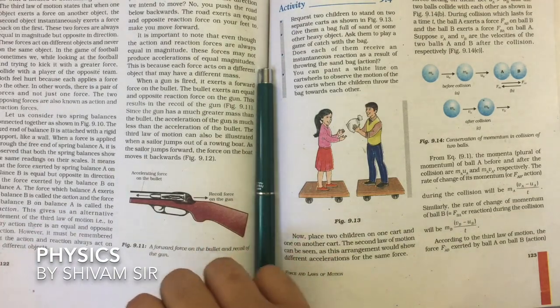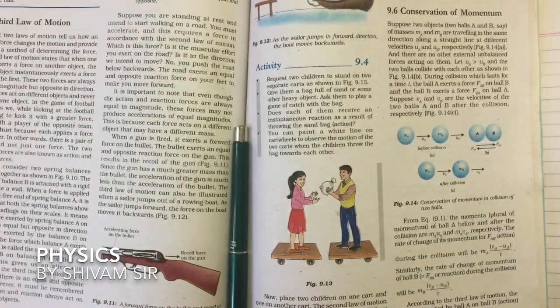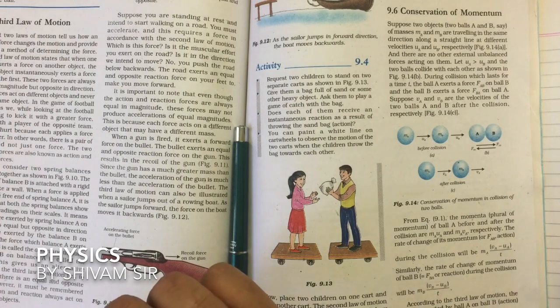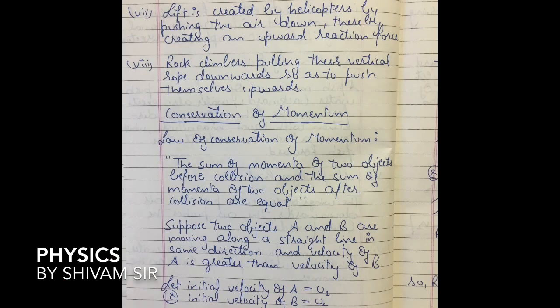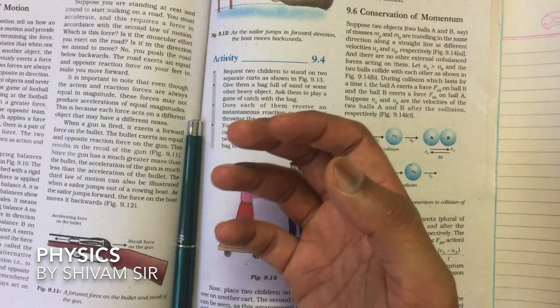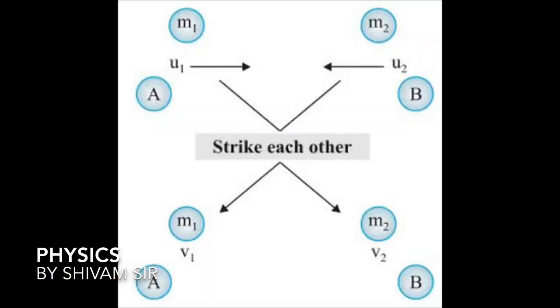Next, let's talk about the law of conservation of momentum. The sum of momenta of two objects before collision and the sum of momenta of the two objects after collision are equal. Momentum is mass into velocity. So the momentum before collision is equal to the momentum after collision.